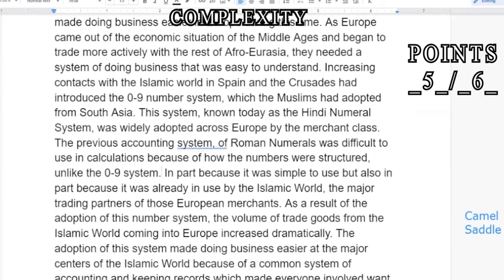Now, I don't necessarily know if you'd have to know that, and there are many ways in which you could make this essay a little bit more complicated than it already is. This is just two ways that I'm doing it. I'm trying to show that not only have I demonstrated both a cause in the first paragraph and a consequence in the second paragraph, but I've thrown in a couple of extra bits of knowledge that might impress the reader. Overall, I would not encourage you to worry too much about the complexity point, just because it's so very difficult to get that you'd be better off just practicing formatting your essays overall.